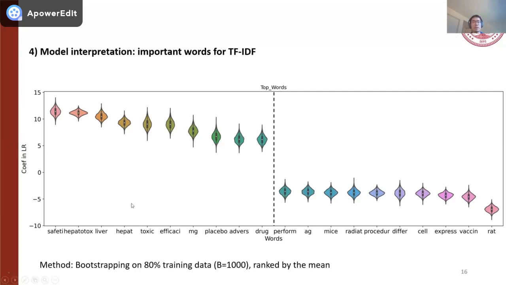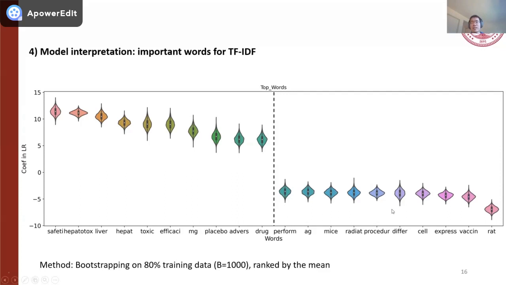For the positive cases, we could see that words like safety, hepatotox, liver, hepat, and toxic clearly show clinically meaningful terms related to drug-induced liver injury. Because for this TF-IDF we use word stems, safety may refer to safety, and hepatotox refers to words related to hepatotoxicity. From this example, we could see that this model is fully interpretable in finding the important words that are closely related to DILI, drug-induced liver injury.